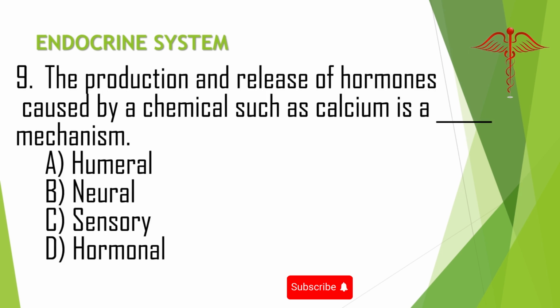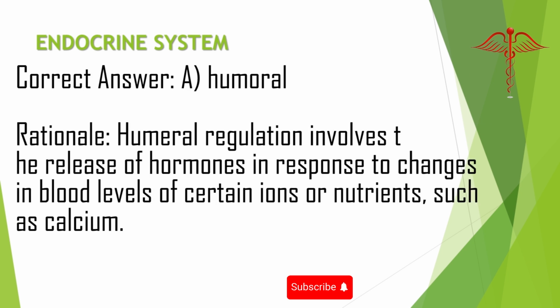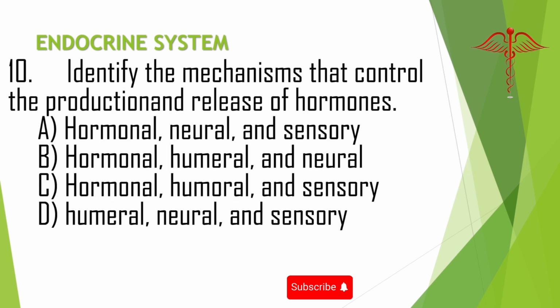9. The production and release of hormones caused by a chemical such as calcium is a what mechanism? A. Humoral. B. Neural. C. Sensory. D. Hormonal. Correct answer: A. Humoral. Rationale: humoral regulation involves the release of hormones in response to changes in blood levels of certain ions or nutrients, such as calcium.